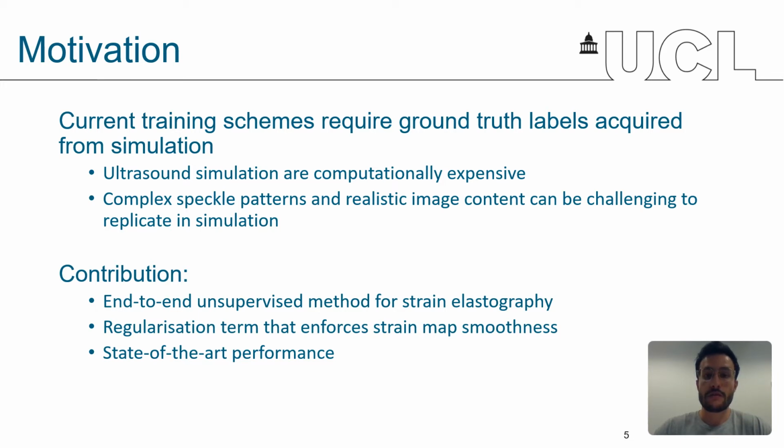That's the reason why in this work, we propose a completely unsupervised method that allows us to train our network directly on real ultrasound data. In order to do that, we propose a loss function which is based on the local normalized cross correlation, which is a similarity metric commonly used in image registration. Our loss function also includes a regularization term that enforces the strain smoothness. Finally, our experiments suggest that the quality of our strain estimates reaches state-of-the-art performance, as compared with the gold standard method.